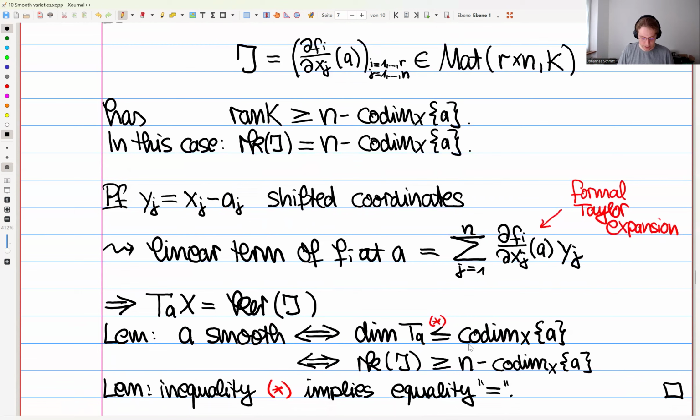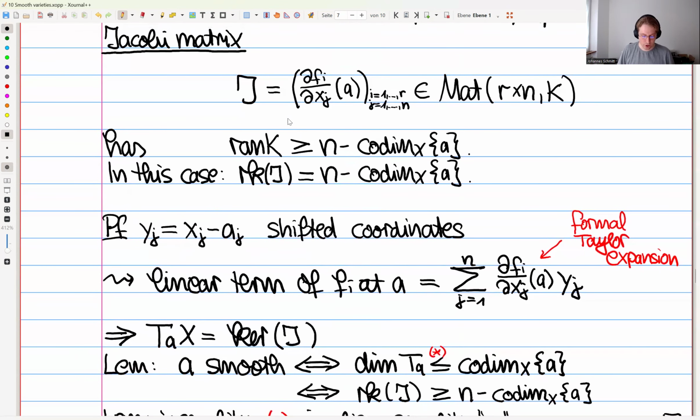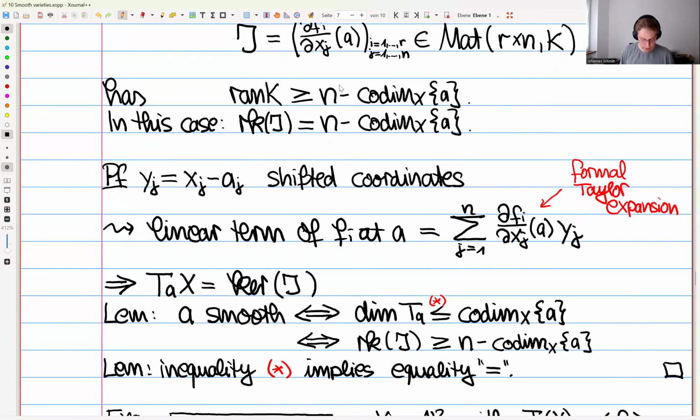Okay, so this was just some manipulation using this lemma, which told us about this characterization in terms of dimension, plus the realization that the Jacobi matrix exactly has this property that its kernel is given by the tangent space. Just combine these two properties, and you get this result.